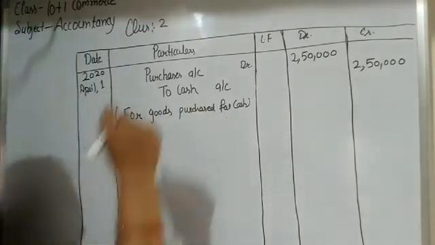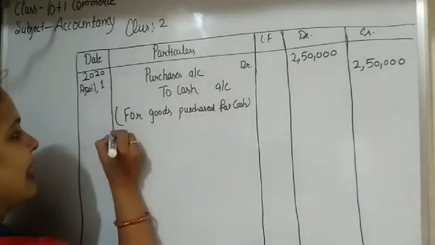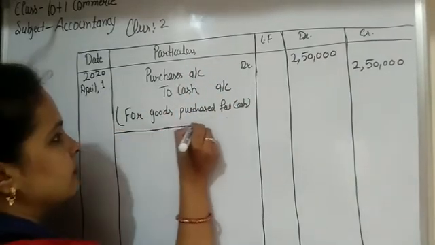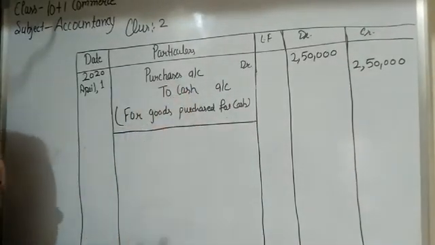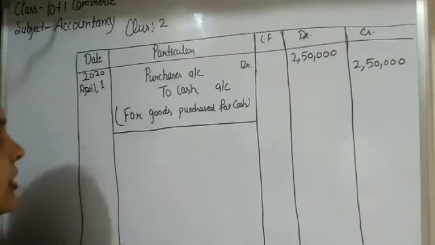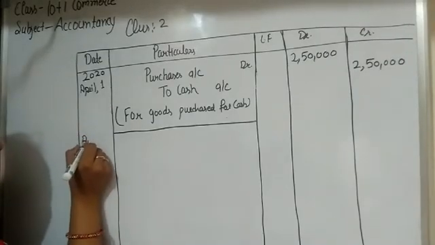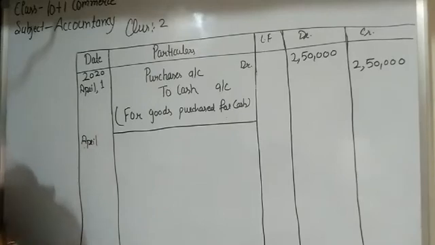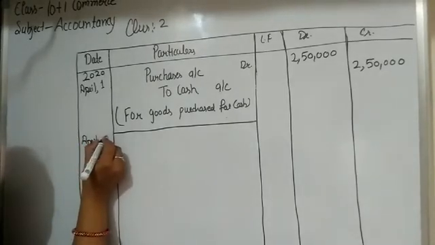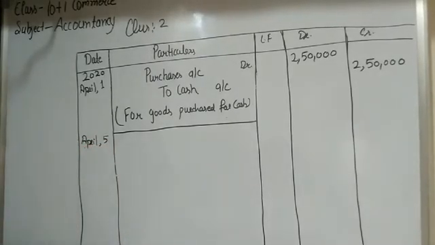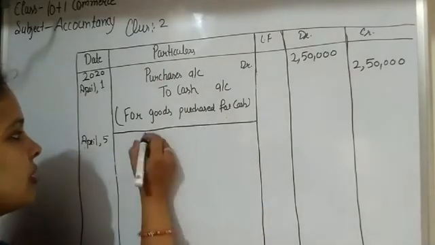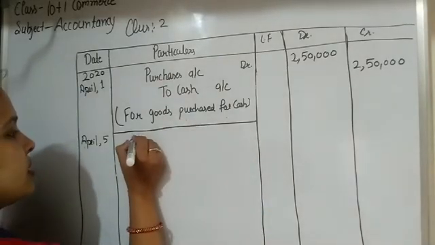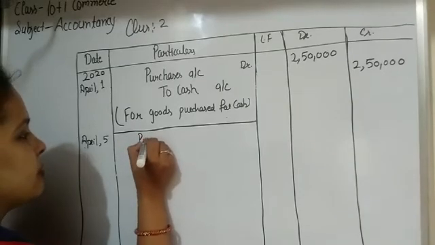Okay students, after the transaction is recorded, after the transaction is journalized, we have to draw a thin line on the particular column so that it is separated from the next journal entry. Okay, so the next journal entry is on April 5. So on April 5, goods purchased for cash rupees 1 lakh. So goods are purchased for cash. So this is a cash transaction. Purchases are done. Purchases means stock is coming to the business. So we write here purchase account debit.